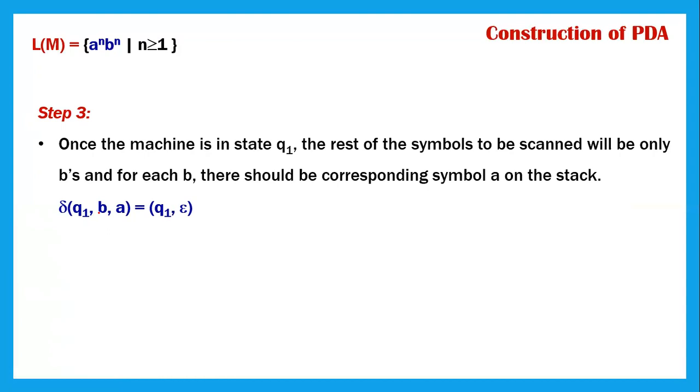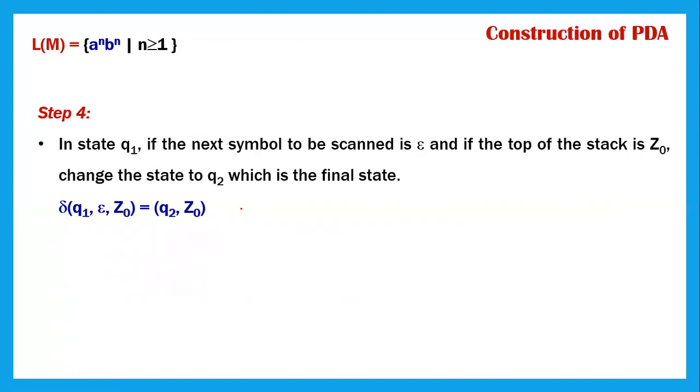In case you have any number of B's, for each one you do the same operation, that is pop. Once all these are done, you just have only Z naught on the top of the stack.